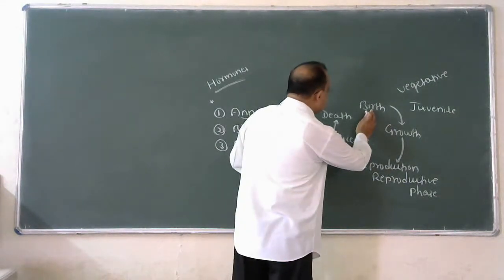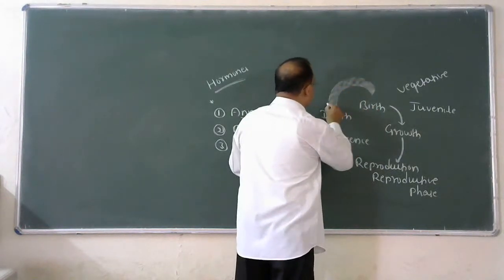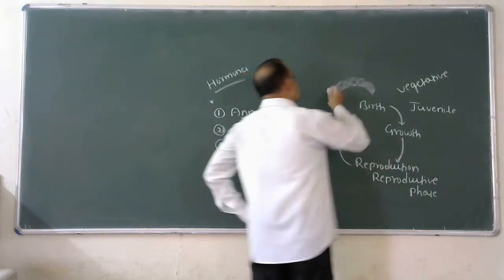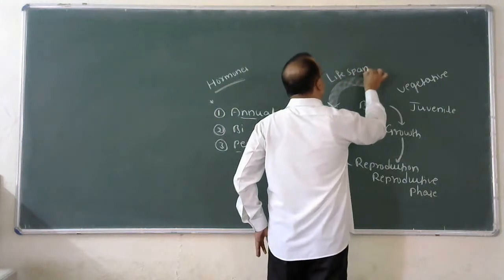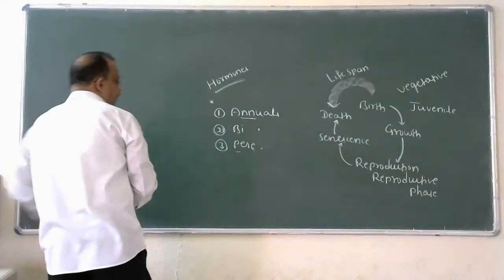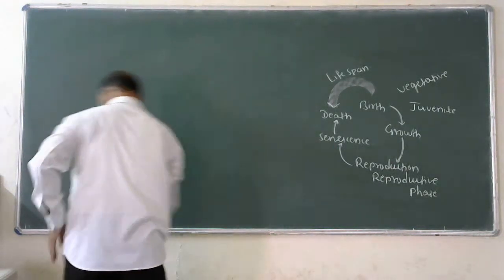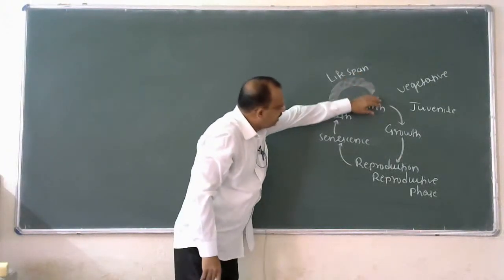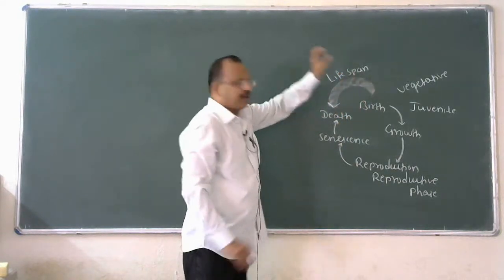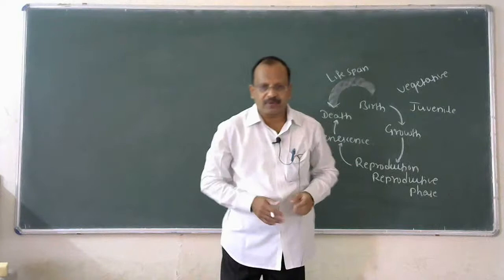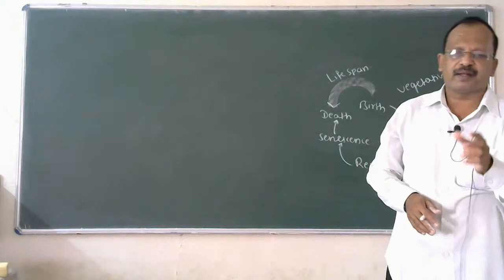Okay. Period from birth to natural death of an organism is called lifespan. Now, I will provide you a list of organisms with their lifespan.